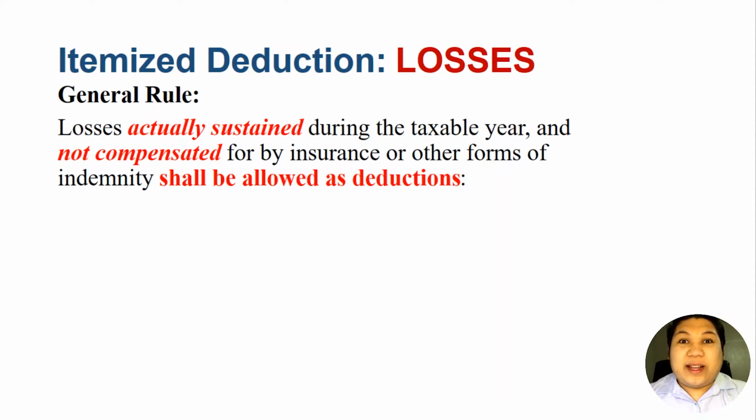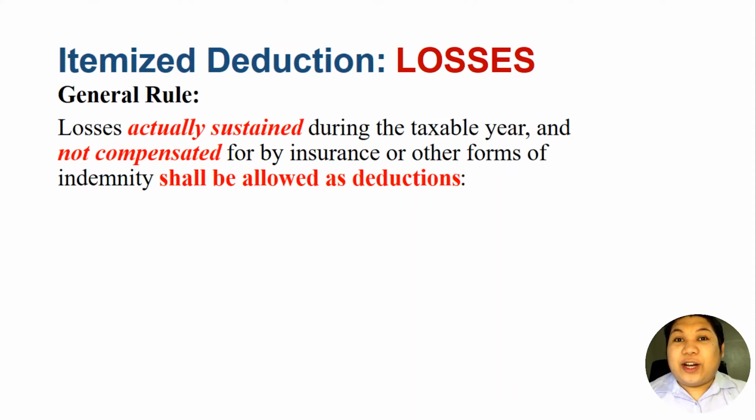When we say ordinary, these items should be connected with the taxpayer's trade. These should be usual and not unusual. Okay, when we say necessary, these items should be needed in the conduct of the operation. And when we say substantiated, meaning there should be evidence that supports that these items or expenses or losses are really incurred in connection to the taxpayer's trade, business, or practice of profession.